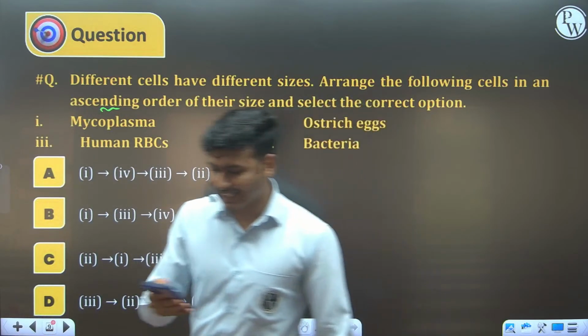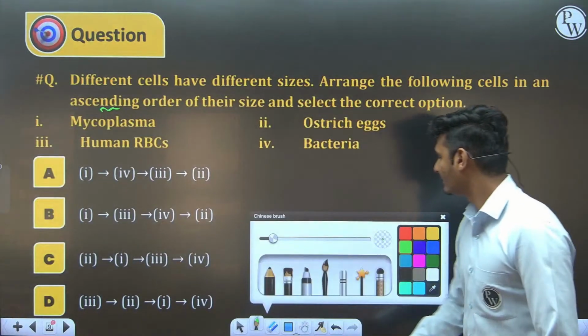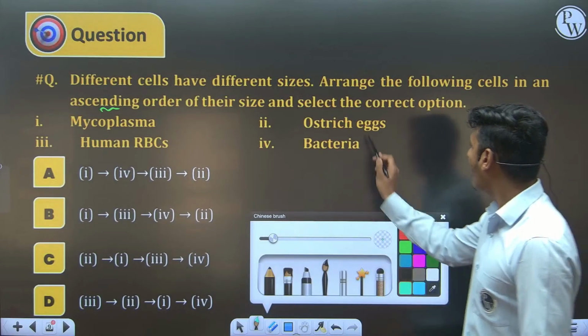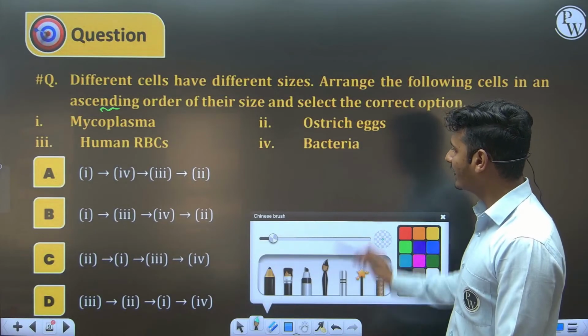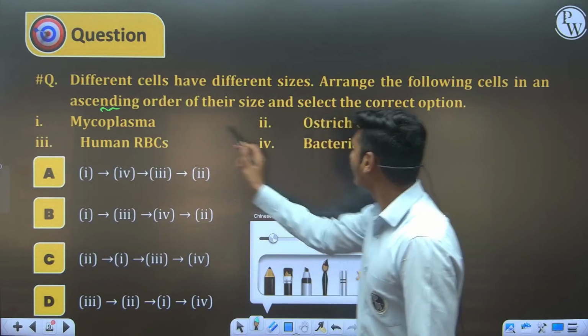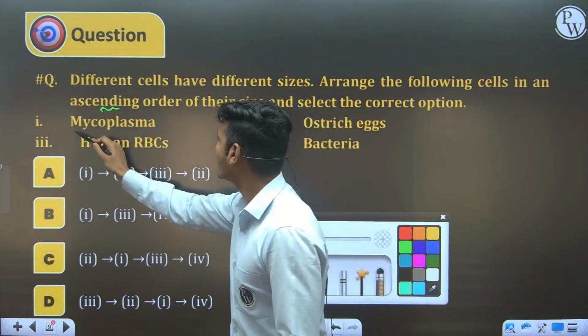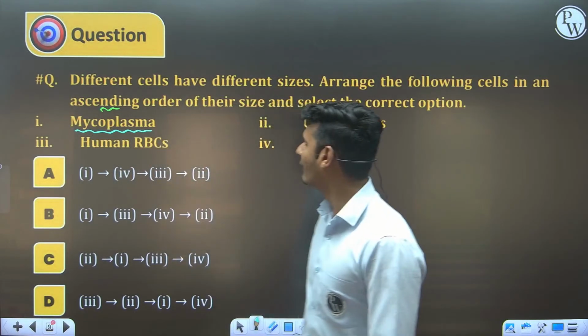Okay, let's discuss the answer. Egg of ostrich is the largest cell, so it comes last. Smallest cell is mycoplasma. I just told you mycoplasma is the smallest cell, so mycoplasma is 1.